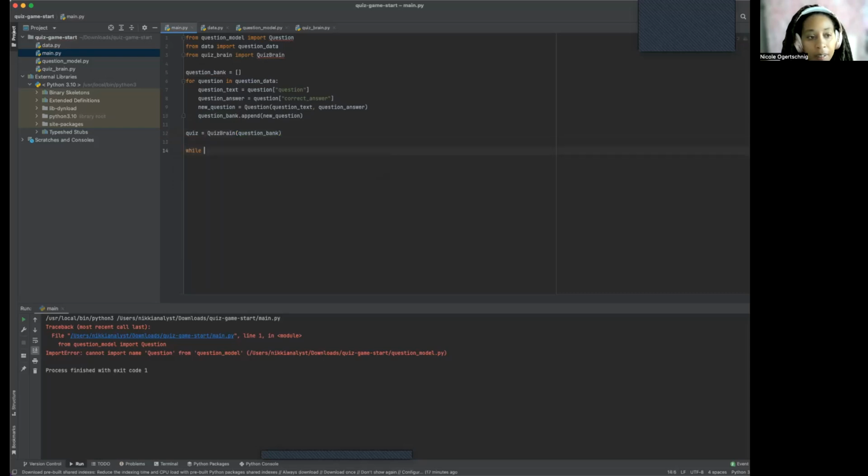And then we're going to create a while loop, while quiz. Actually, we're going to wait on that while loop. So this is letting you know what quiz equals. Quiz equals quiz brain, question bank, right?